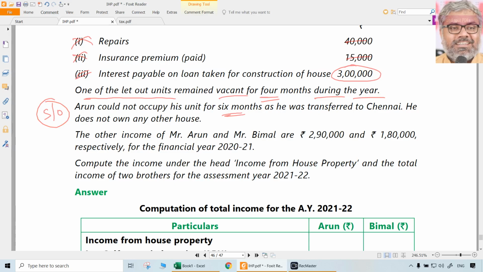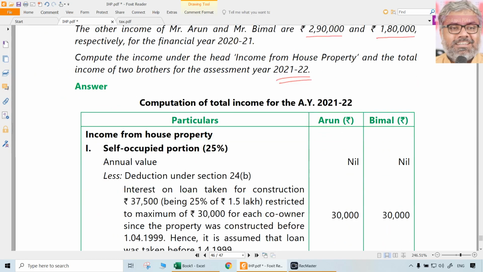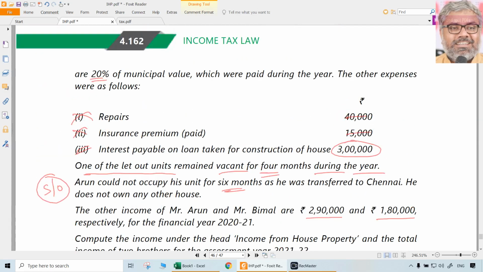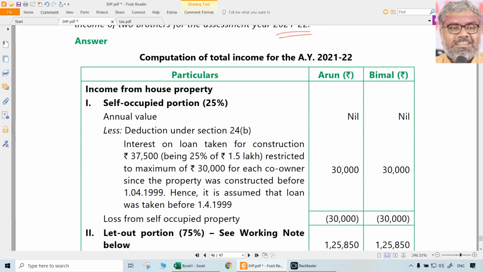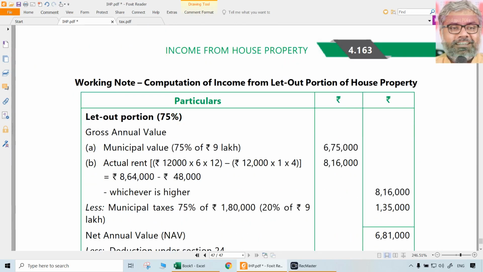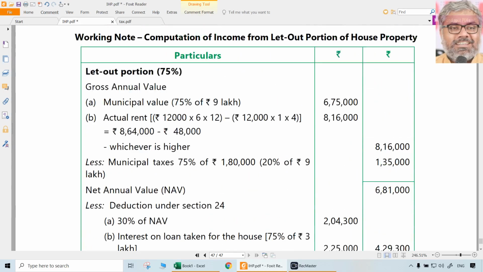And the other income of Mr. Arun and Bimal are 2,90,000 and 1,80,000 respectively. Compute the income under the head income from house property and the total income of two brothers for the assessment year 21-22. That's what is given here. Whatever the self-occupied portion is there, those are the two different things, and remaining things are all 6 units which are all related to let out portion. For that, calculation can be separately done.